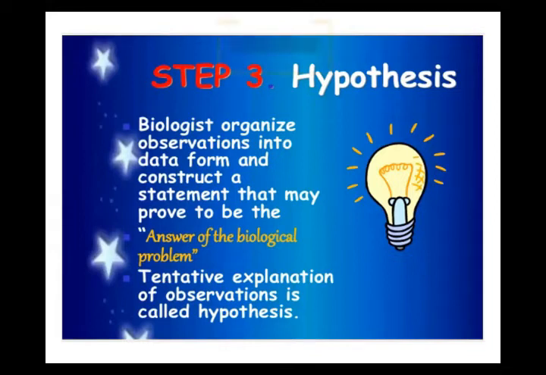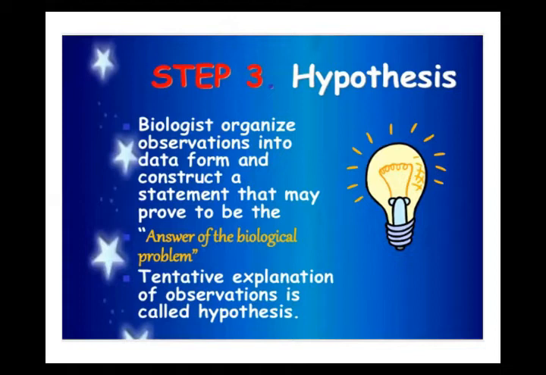This intelligent guess, in the form of a statement, is called a hypothesis. This hypothesis is made in the light of observed facts and previously collected information. When we make the hypothesis, scientists always see the previously collected information, observations and data.